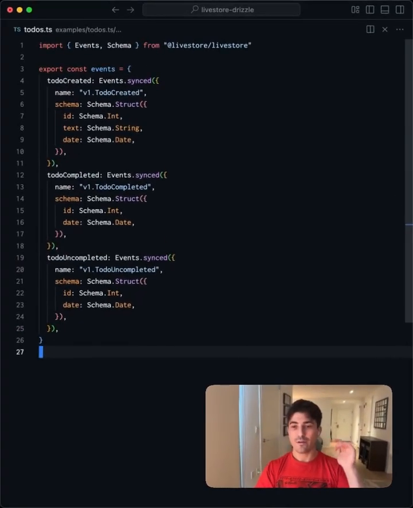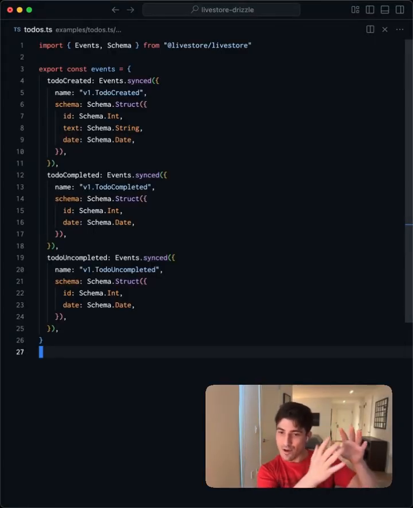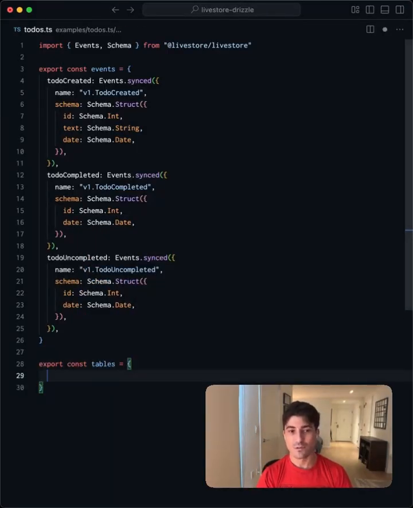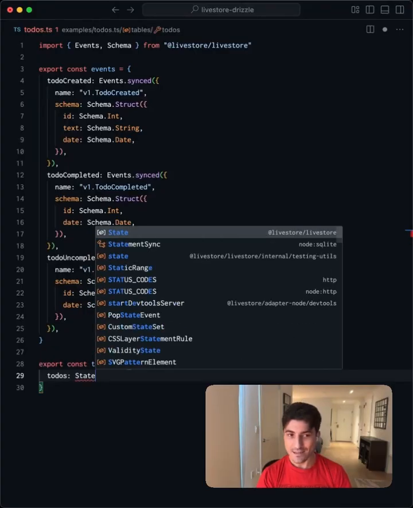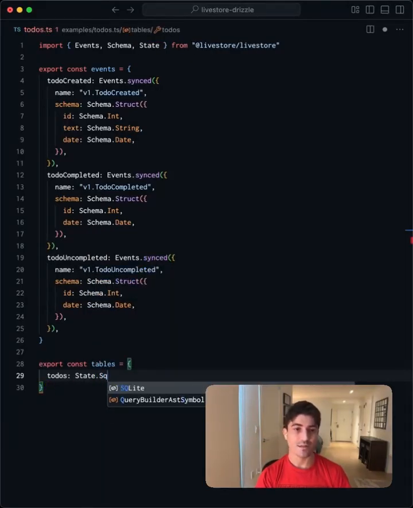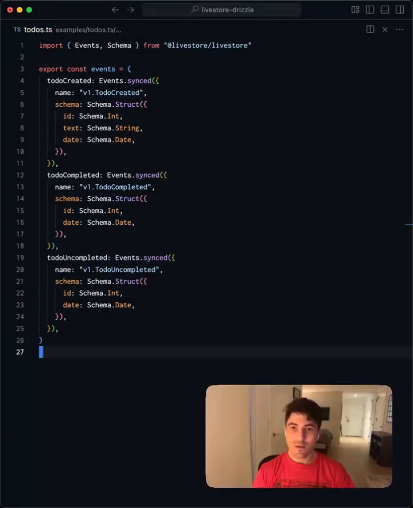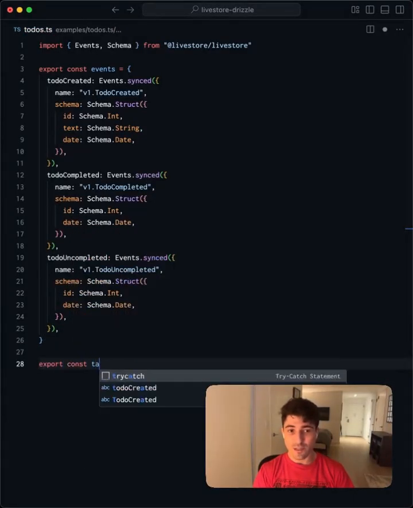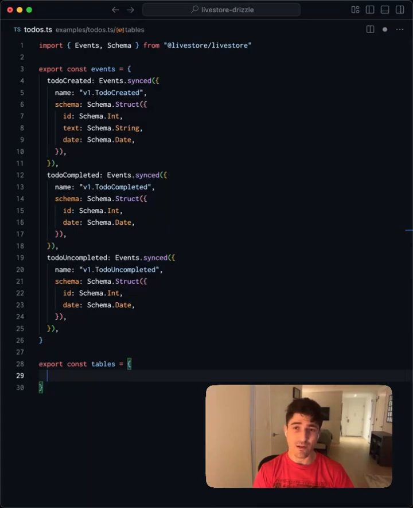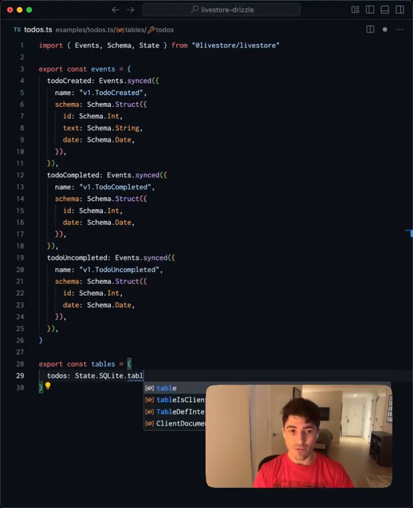Now that we've mocked out what events are possible, let's figure out the shape of the database into which we're going to materialize those events. So every time that one of these events is emitted, we're going to take it in and update the database accordingly. Export const tables equals todos equals State. This comes from LiveStore SQLite table. Within here, name equals todos. Next, we're going to export const tables. This is going to be a record containing our table definitions. So a todos table, we're going to have to bring in State, which is from LiveStore SQLite table.